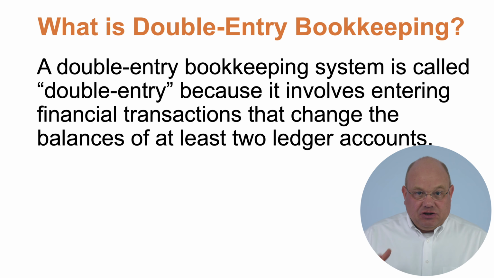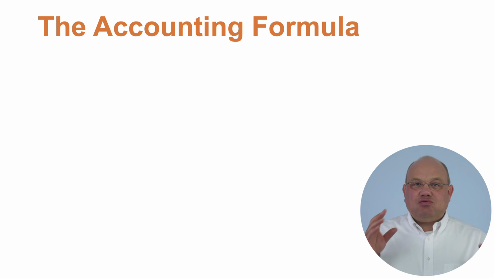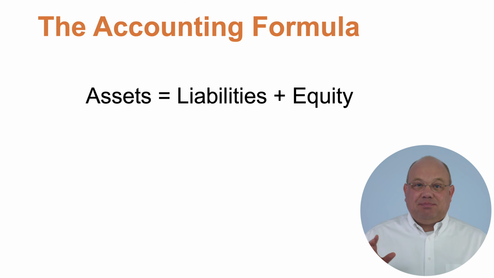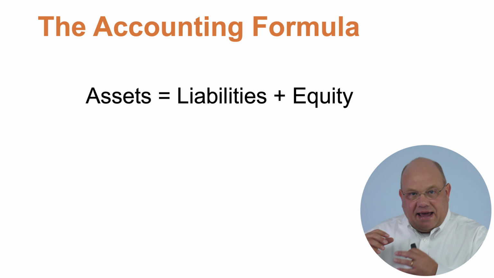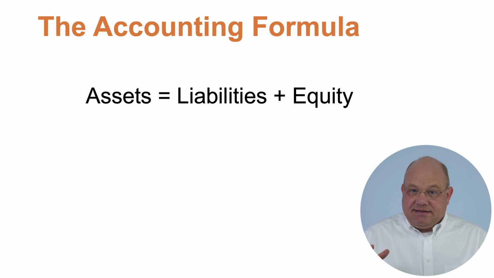And this double entry system that we're using is what we use to maintain the balance of the accounting equation or the accounting formula. And we're going to keep building up on this as we go through. But the accounting formula is very simple. It is that the assets of the company must be equal to the liabilities plus the equity of the company. The assets are what the company owns. Cash, receivables, inventory, fixed assets. Okay, what it is that the company owns, what belongs to the company.